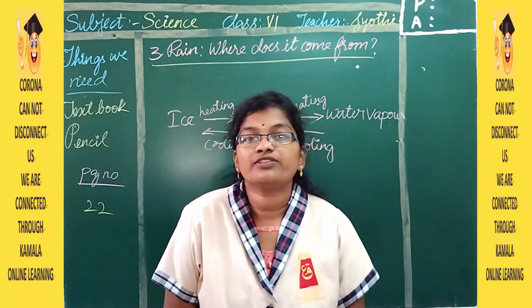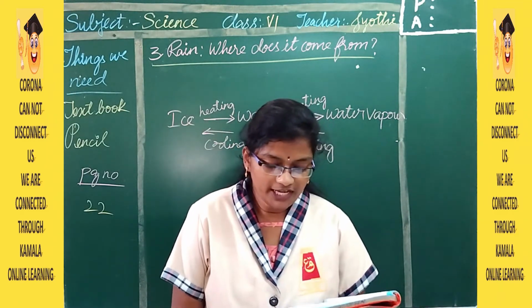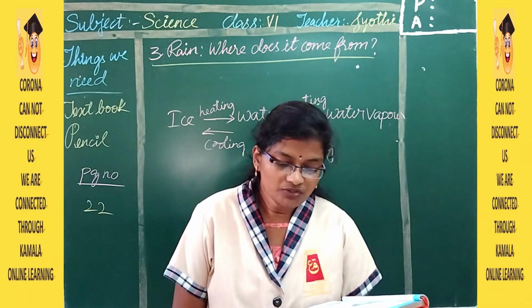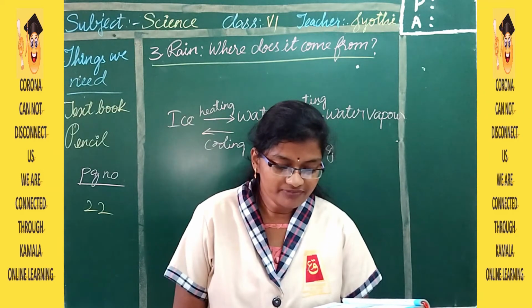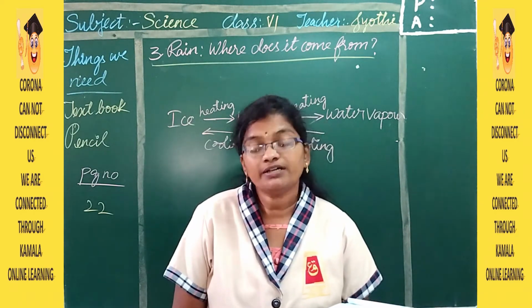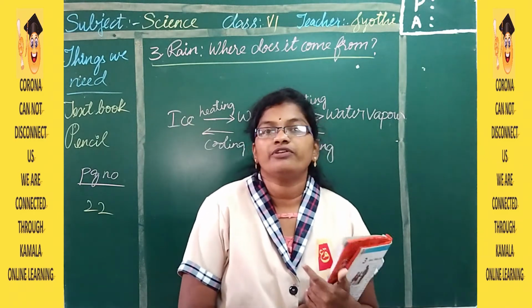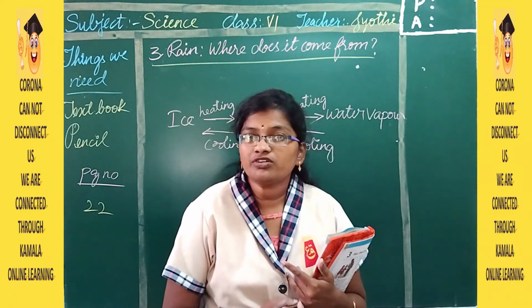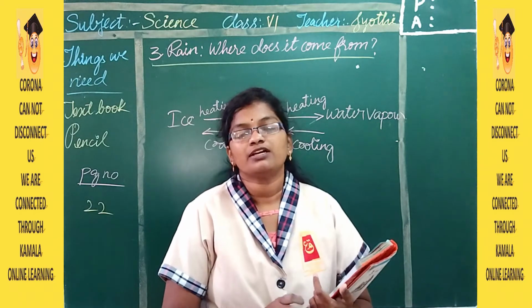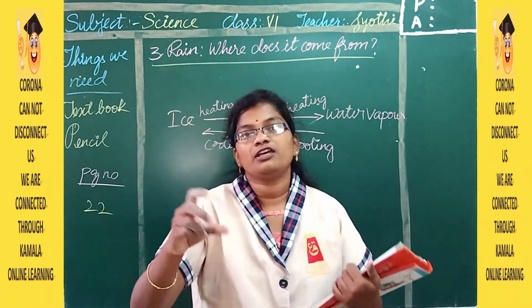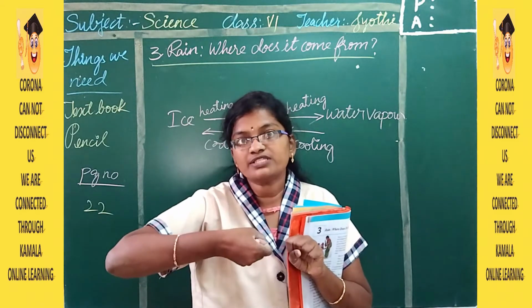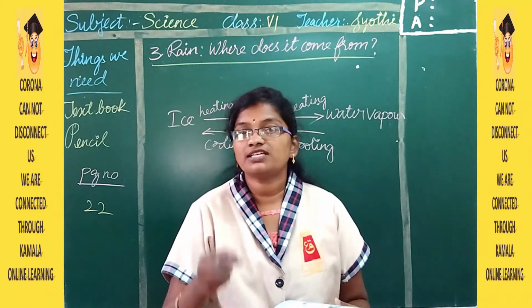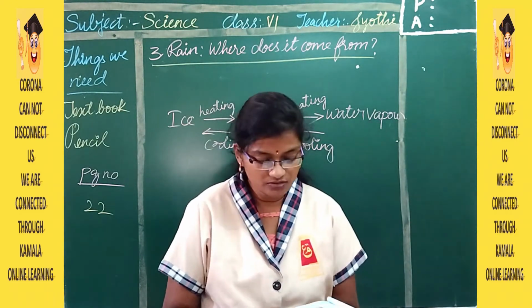So in figure 5, they have dried the clothes. So what happens to the water in wet clothes when we keep them in the sunlight? When we want to dry clothes quickly, we wave them about or keep them under a fan. So we wash the clothes regularly, and after washing we are going to dry them. So how are we going to dry them? By keeping the clothes in the sun. If there is no sun, either we keep them under the fan, or else we squeeze them till the water is completely out of the clothes, and then we keep them under the fan. So these are the ways of drying the clothes.